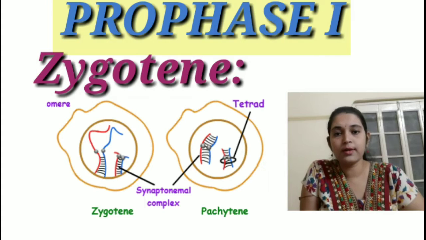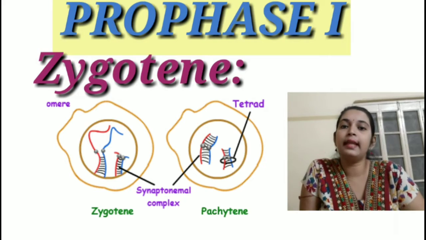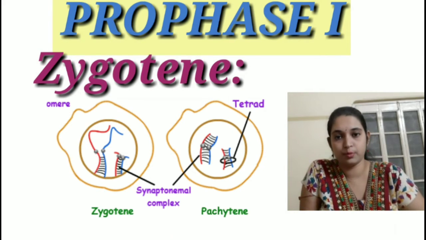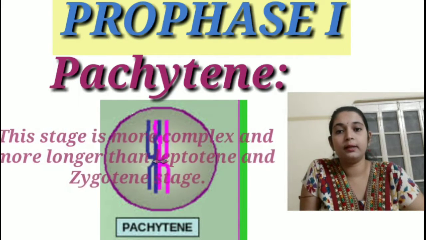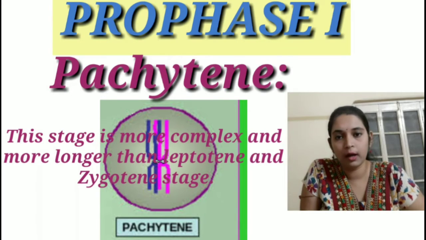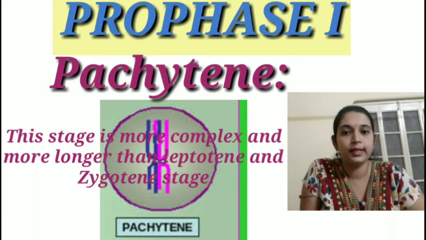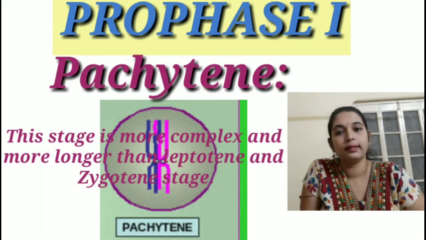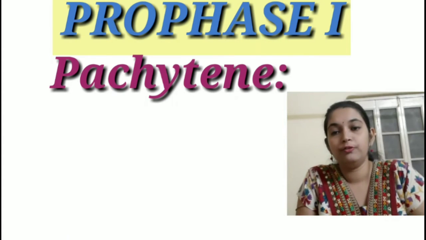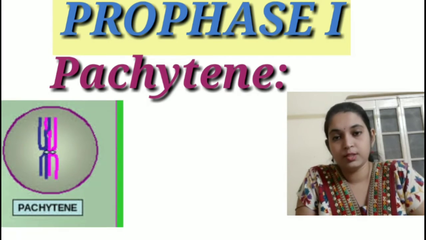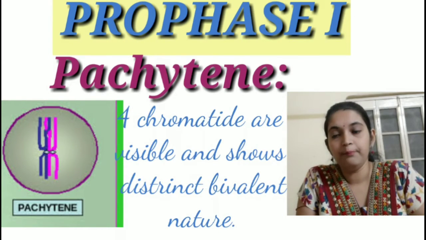Here, though electron micrograph studies help us to see the chromosomes, the chromosomes can be seen better in the next stage, the third stage of prophase 1, which is also known as the Pachytene stage. The Pachytene stage is quite a bit longer than the leptotene phase and the zygotene phase, the first two short-lived phases of prophase 1. Here we can see that the four chromatids of the bivalents become clearly distinct and visible.